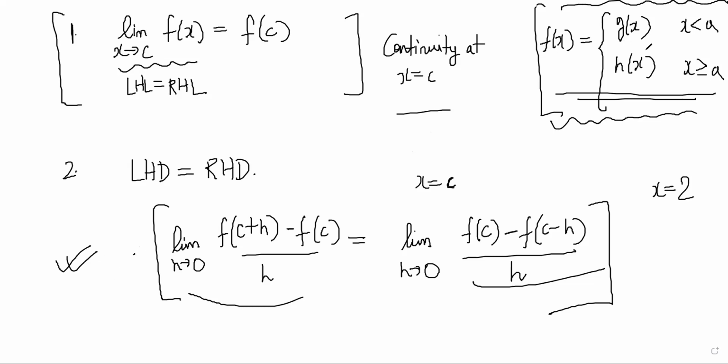But ultimately this is the test of your truth. To find differentiability at x is equal to a, you have to write LHD, write RHD and check whether they are the same. But sometimes, what you can do is differentiate this side and differentiate this side, find the value of the derivative near a, put g dash a and h dash a, and see if they match or not.